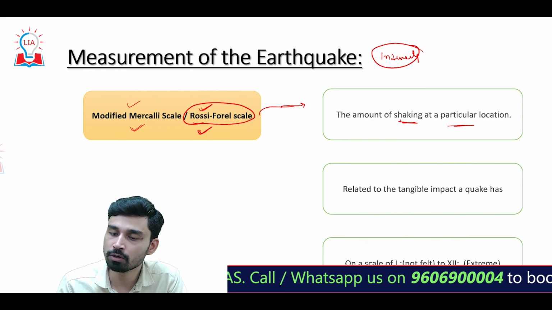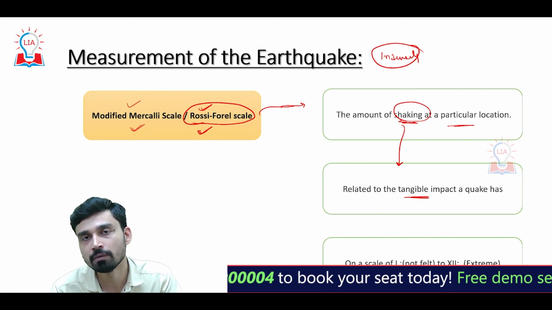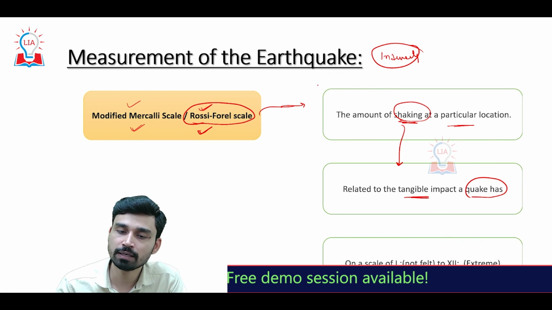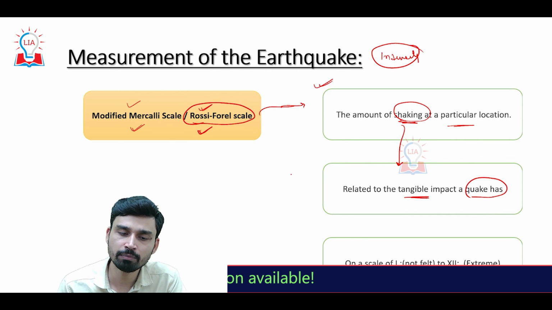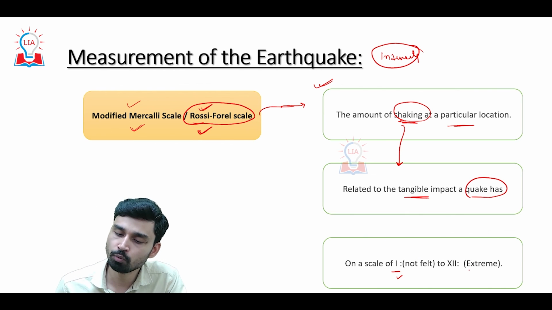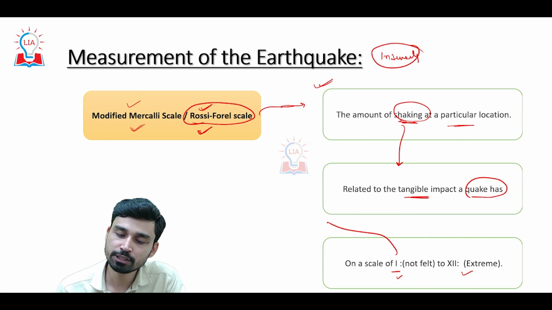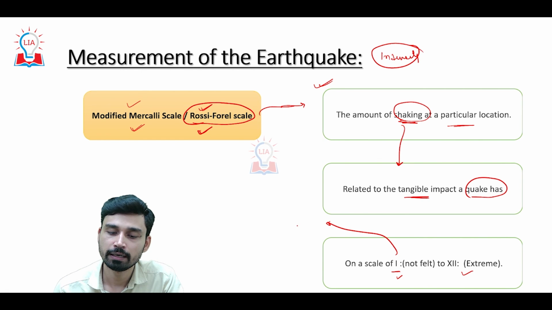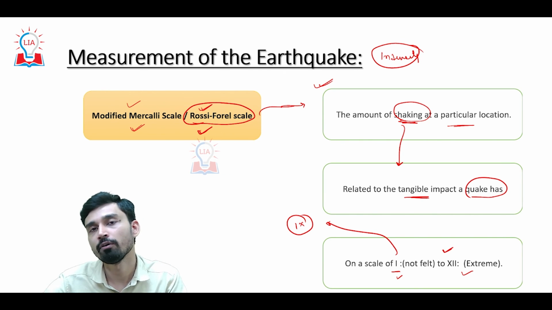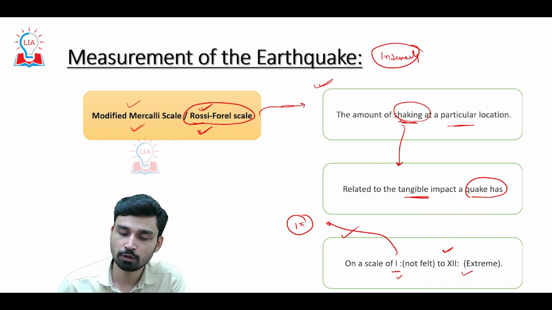And this is very important because it is actually the amount of shaking that relates to the tangible impact, the tangible damage, in terms of infrastructural damage and human casualty that the earthquake will have. As far as intensity is concerned, on the modified Mercalli scale it is measured between a value of 1, where the shaking is not felt, to a value of 12, where we have extreme violent shaking. And if we compare the recent Turkish earthquake, it has been assigned a value of 9 on the modified Mercalli scale. That tells you that it is on a much farther side of the scale, representing huge, catastrophic damage as a result of this earthquake.